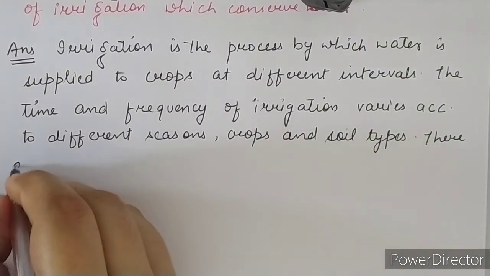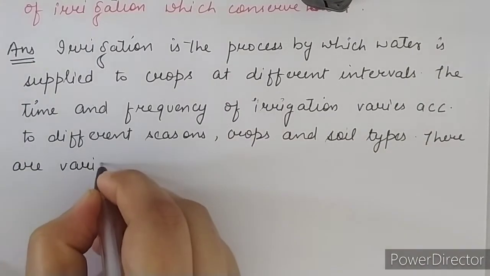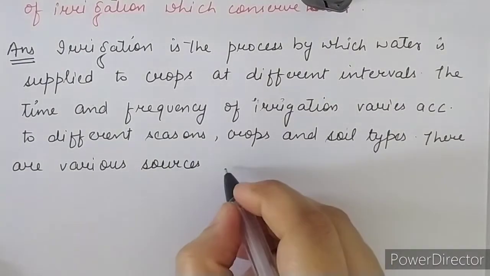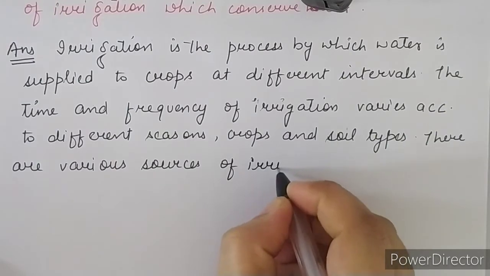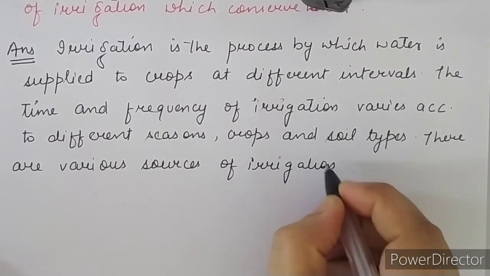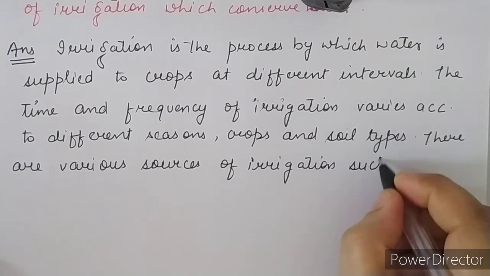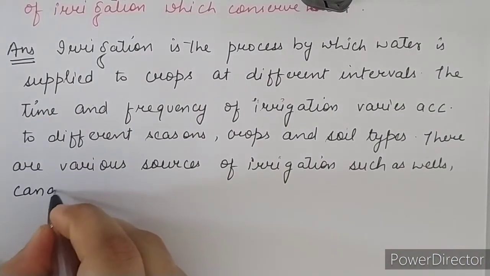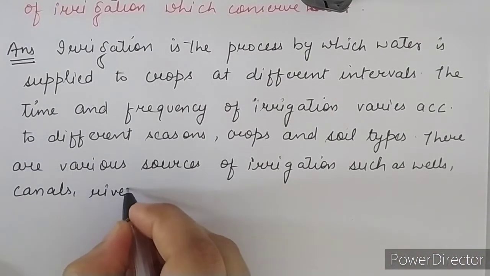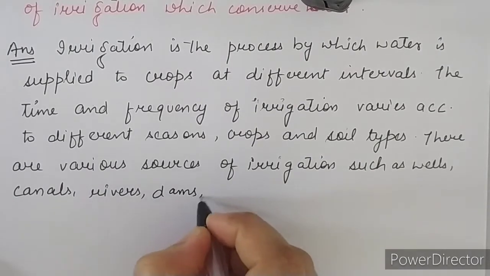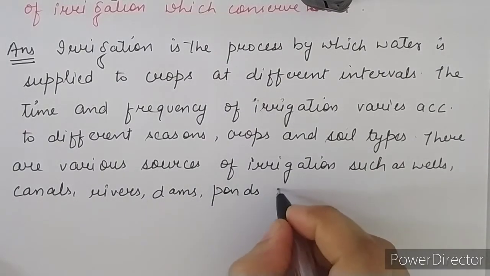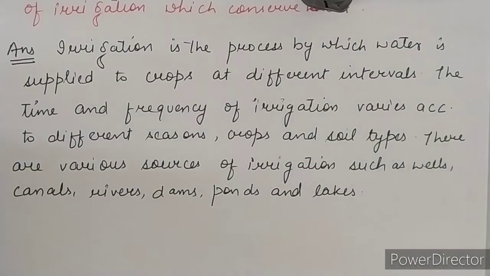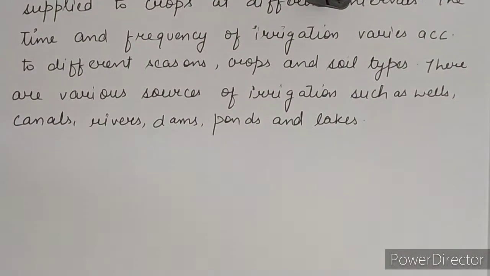There are various sources of irrigation such as wells, canals, rivers, dams, ponds and lakes.